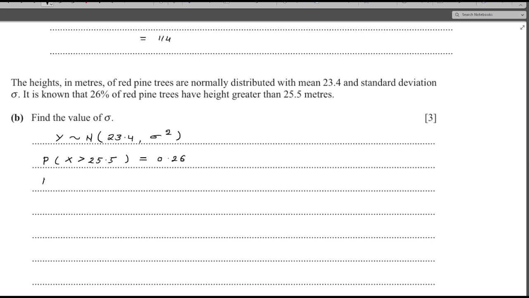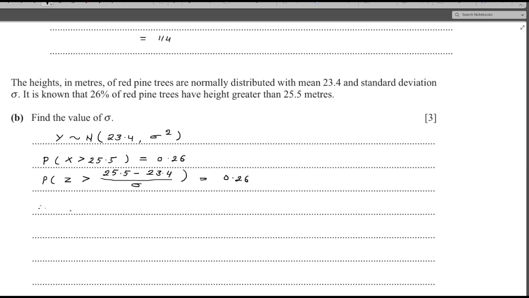So here I will say that the probability of z more than (25.5 minus 23.4) divided by sigma is equal to 0.26.